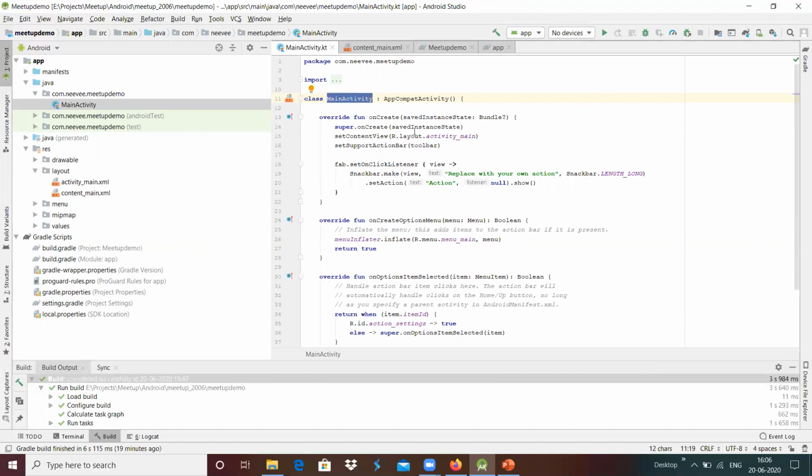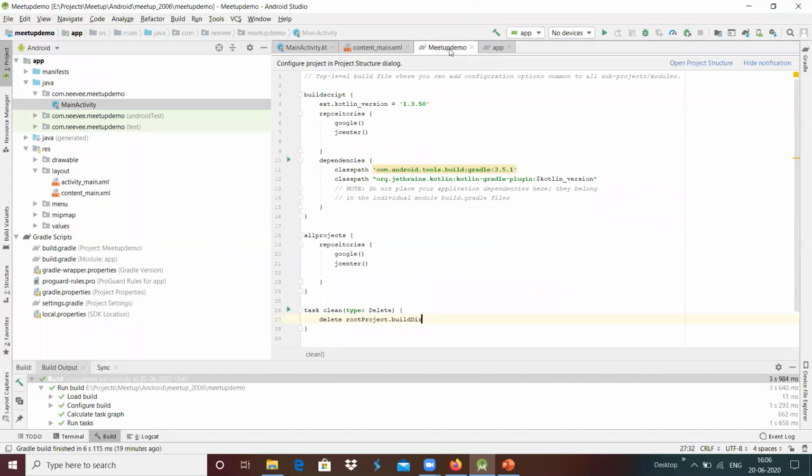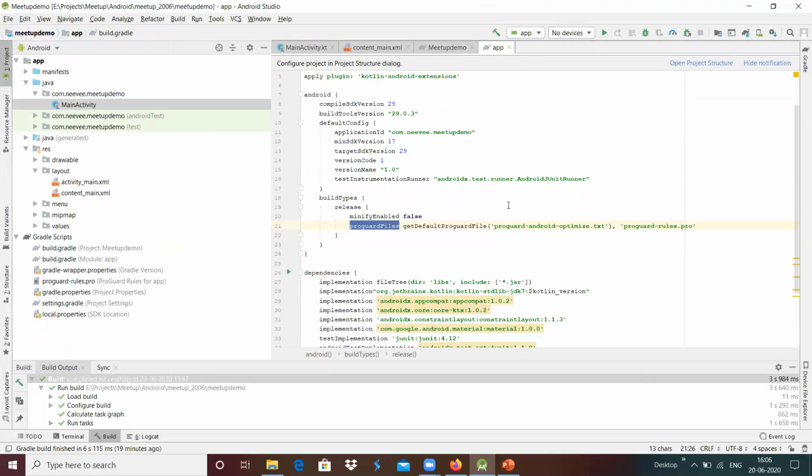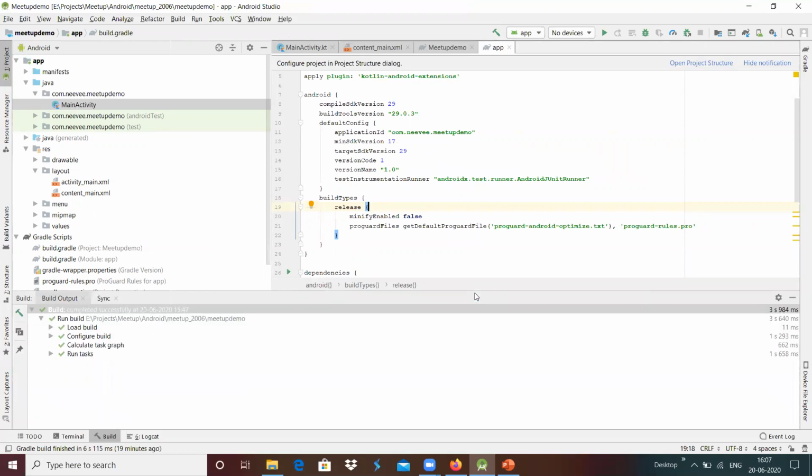For that, we will be using ProGuard in our application-level and module-level build.gradle files. And we have the application completely built successfully over here.